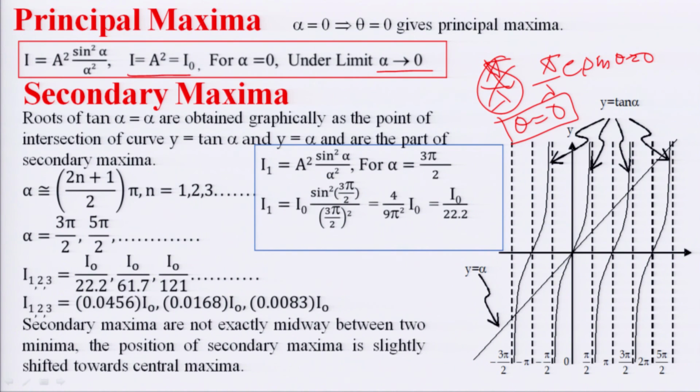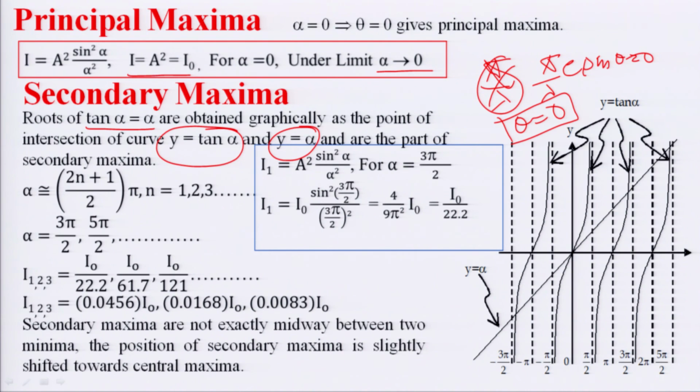Secondary maxima can be calculated with the help of the alpha is equal to tan alpha relation. To get this, we plot two graphs, y is equal to alpha and y is equal to tan alpha. The points of intersection of these graphs will provide the values of alpha, which will give secondary maxima.